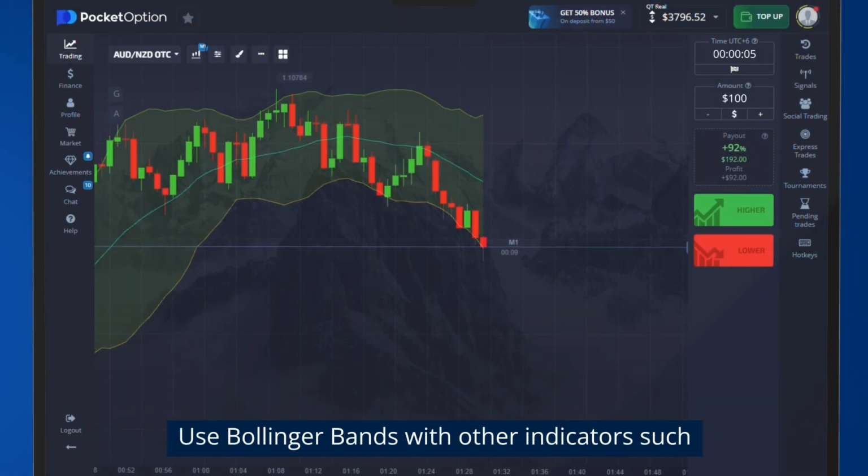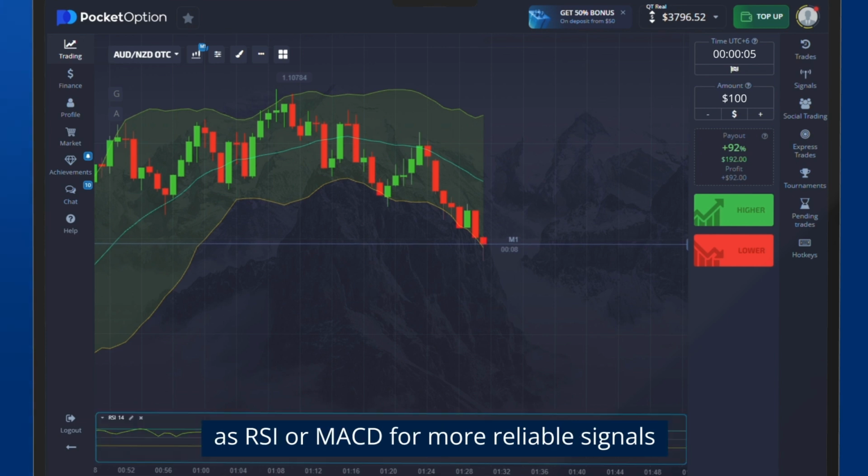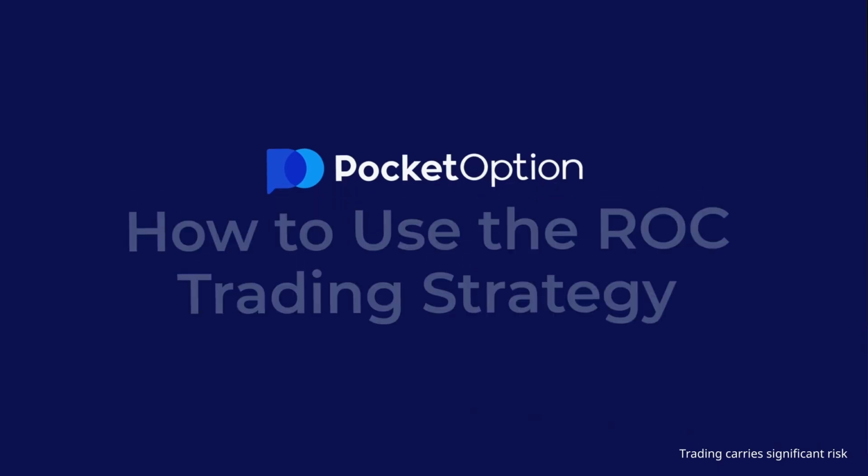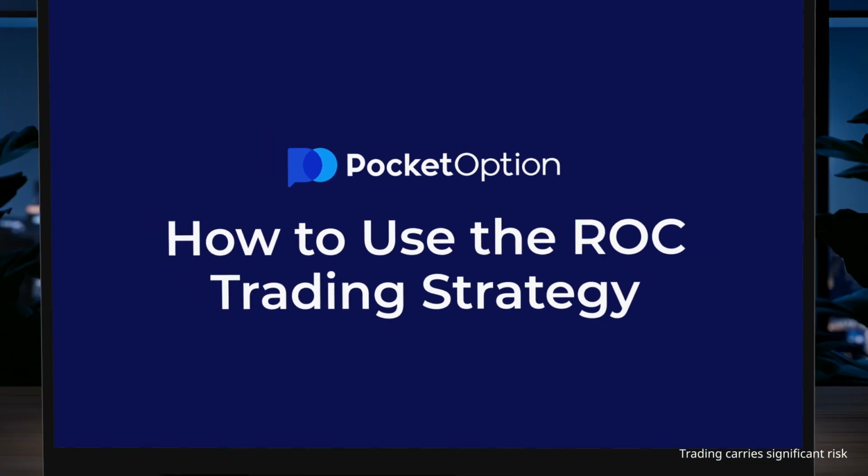Use Bollinger Bands with other indicators such as RSI or MACD for more reliable signals. How to use the ROC trading strategy.